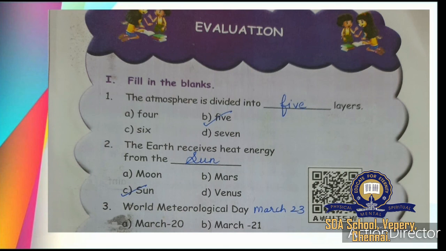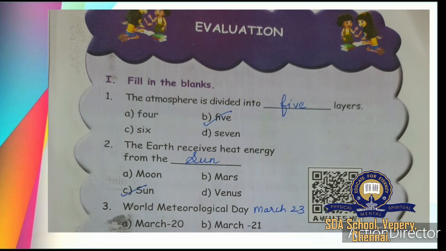So, fill in the blanks. First one, the atmosphere is divided into 5 layers. The earth receives heat energy from the sun. World Meteorological Day, March 23. The study of weather is called meteorology. The zone located between the Tropic of Cancer and the Tropic of Capricorn is the torrid zone.